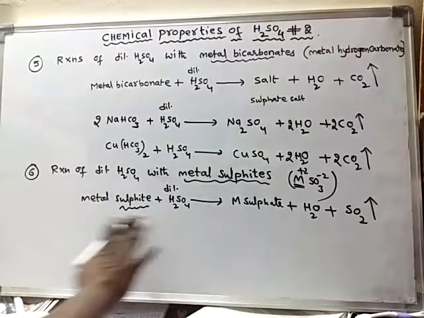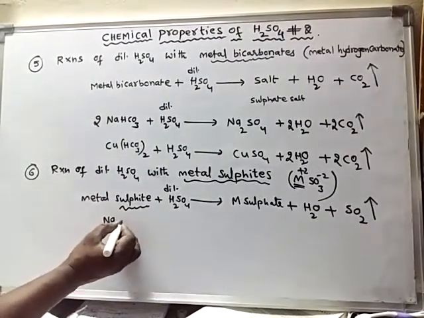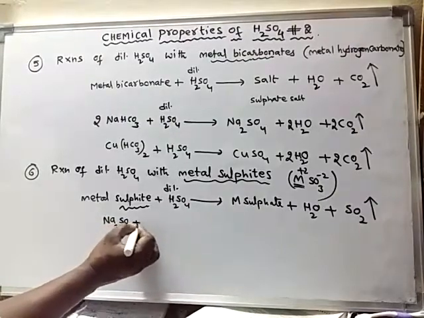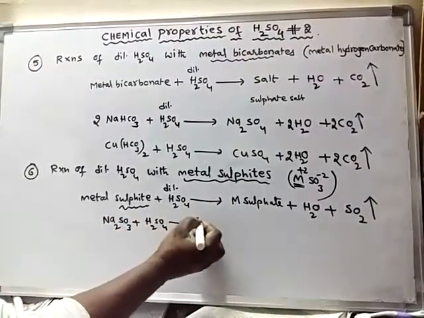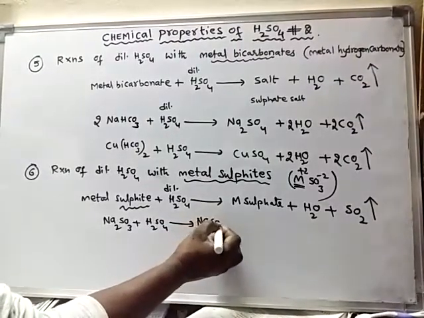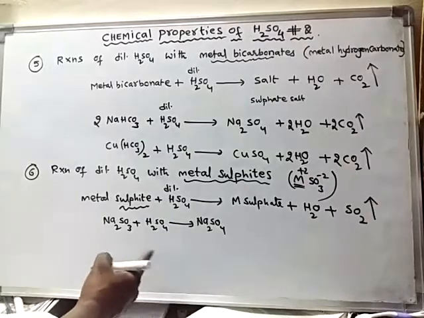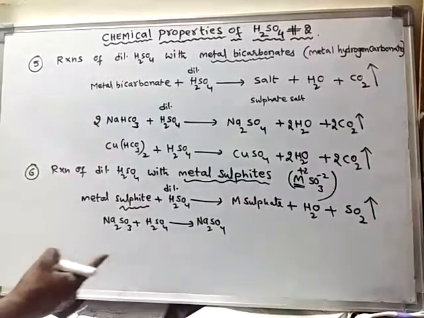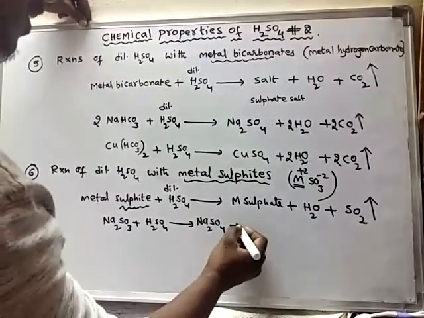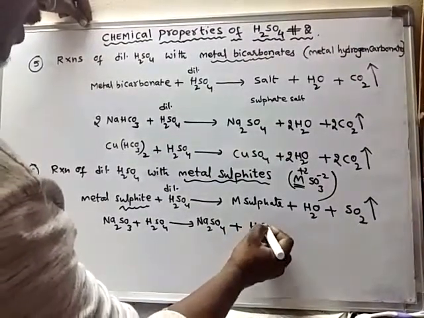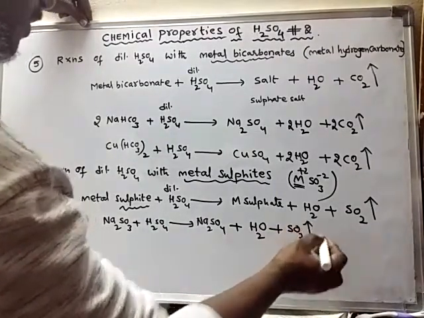Now for an example, sodium sulfite reacts with dilute sulfuric acid to form sodium sulfate, water, and SO2 gas is liberated.